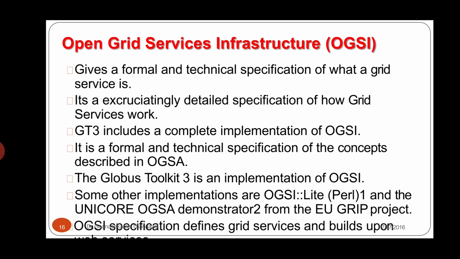Some other implementations are open grid service infrastructure light, Perl 1, and the Unicode open grid service architecture demonstrated 2 from the EU GRIP project. And the last important point: the open grid service infrastructure specification defines the grid services, and it is built upon web services also.